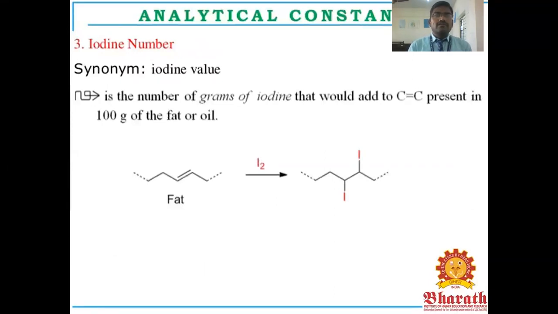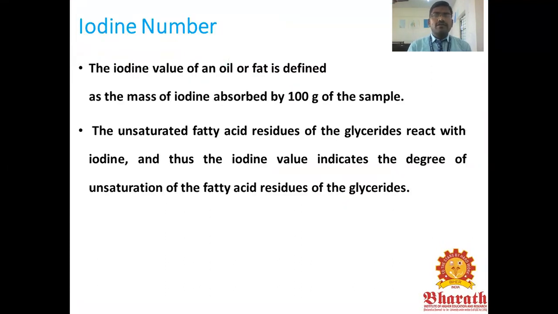Another synonym for iodine value: it is the number of grams of iodine that would add to the C=C double bonds present in 100 grams of fat or oil. The fat is reacted with iodine to form single bonds of fatty acids, saturated fatty acids. The iodine value of an oil or fat is defined as the mass of iodine absorbed by 100